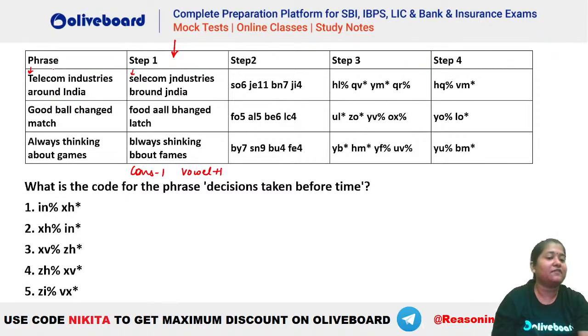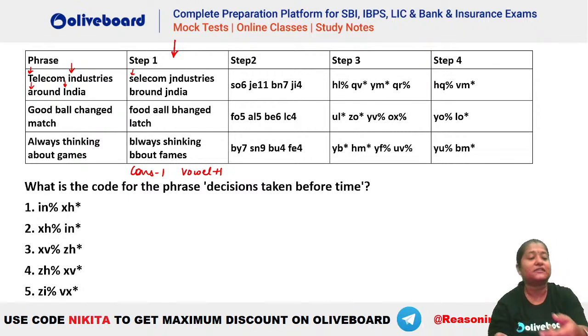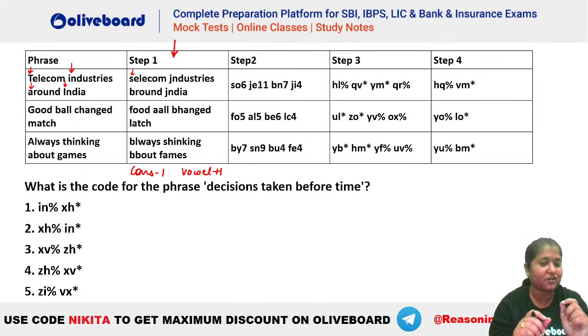Okay, so whenever the first letter is a consonant, we are doing minus one, and if it is a vowel like industries, around, and India, so we are doing a plus one. Okay, so vowel plus one and consonant minus one. Okay, ये आपका logic है यहाँ पर. Okay, for the first one. चलो, what is step number 2? Step number 2 में क्या है? What is step number 2?